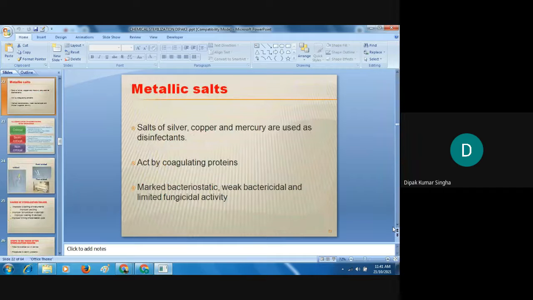Silver X, have you heard the term? Silver X is used for burns, a very good drug. Silver sulfadiazine. Do you not use Silver X? Or Burnol? Silver X is quite better than Burnol. It contains silver sulfadiazine, a sulfur drug with silver, and this silver sulfadiazine is a very good agent for wound healing of burns. Have you heard the name Silver X? Yes, sir. So in burn cases, the generally preferred medicine is Silver X. It is a silver-containing compound. Okay.